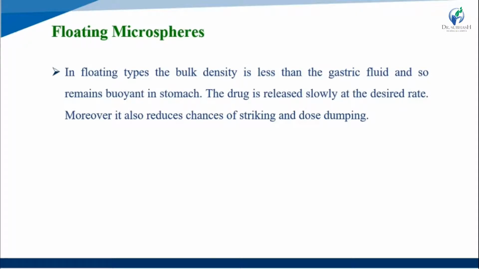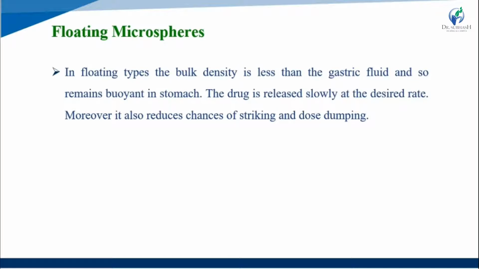In floating types, the bulk density is less than the gastric fluid, so they remain buoyant in the stomach. The drug is released slowly at the desired rate, and it also reduces the chance of streaking and dose dumping.